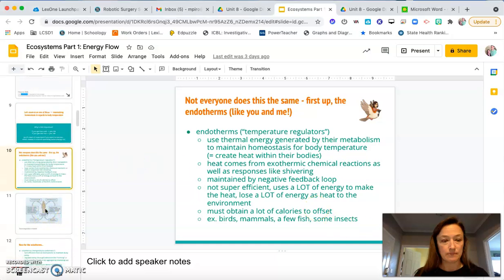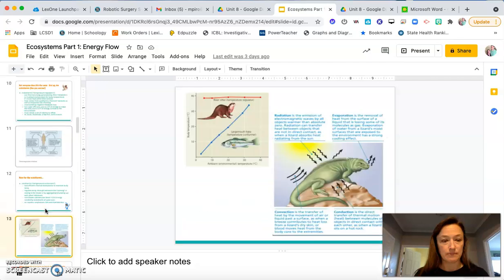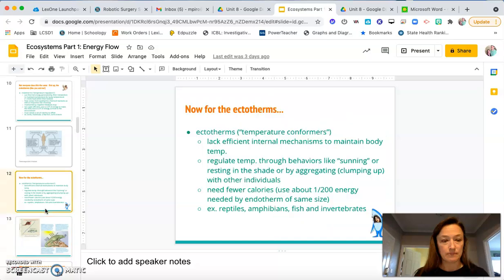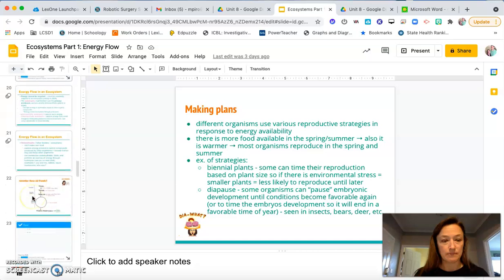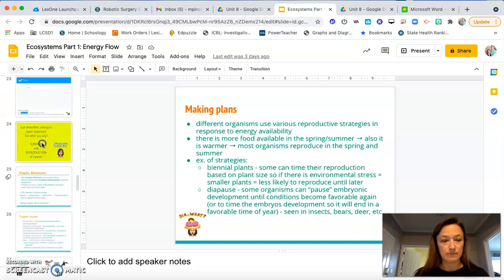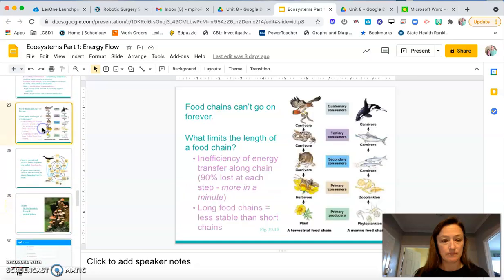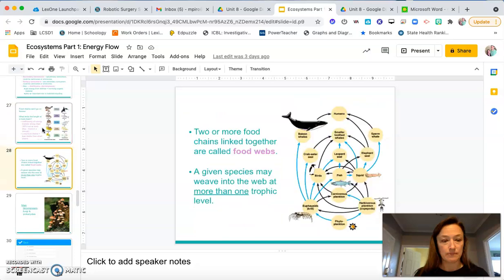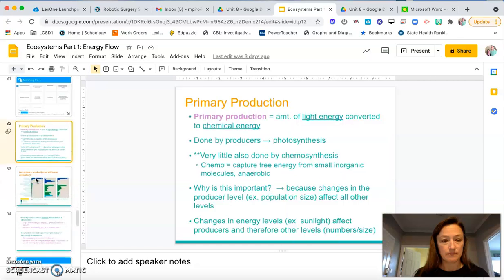All right, so the next one says, I can describe the process and importance of primary production. The process is photosynthesis or chemosynthesis, but 99% of the time it's photosynthesis. So let me get down here. The importance of it is where energy enters the ecosystem. And so if there were no primary production, if there were no producers, the entire ecosystem would collapse, basically. So that's what I'm looking at. So what is it? It is photosynthesis and a little bit of chemosynthesis, and the importance is it is how energy gets into the ecosystem.